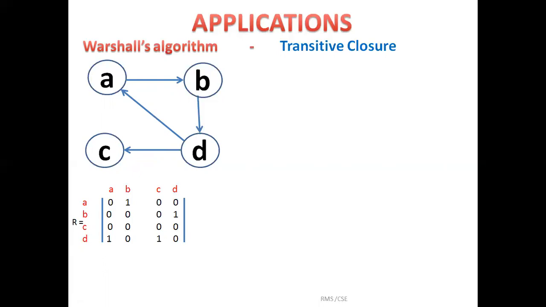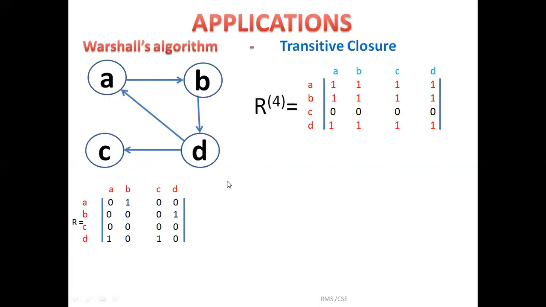Then we need to check for direct path, that is transitive edge. After finding the transitive edge, we'll be getting here the transitive closure for the given graph. So here 1 indicates presence of path from one vertex to another vertex with some intermediate vertices, not direct edge.